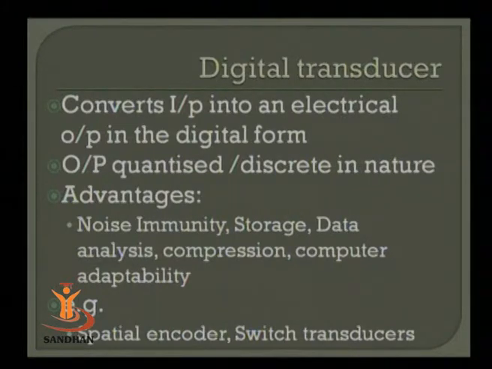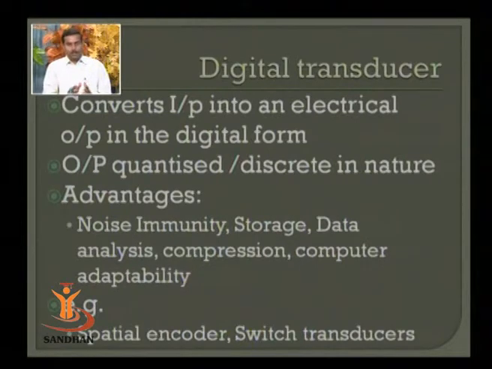The examples of digital transducers are spatial encoders, normally utilized for detection of angle or angular measurement. Then switch kind of transducers, normally known as temperature switch, pressure switch, displacement switch, or limit switch. Whatever the switches are, they are directly digital transducers.